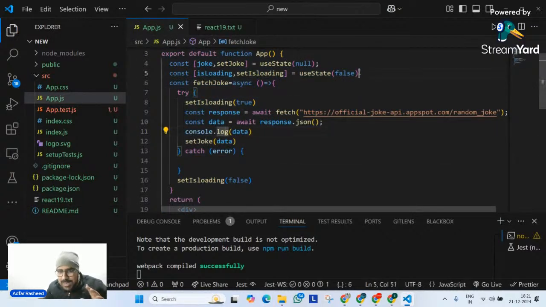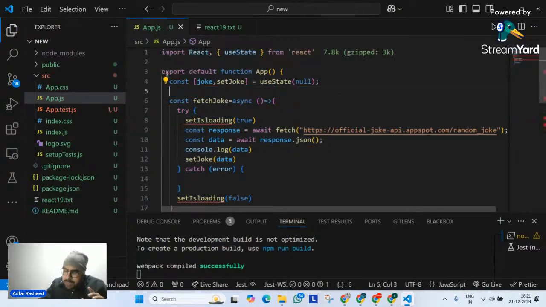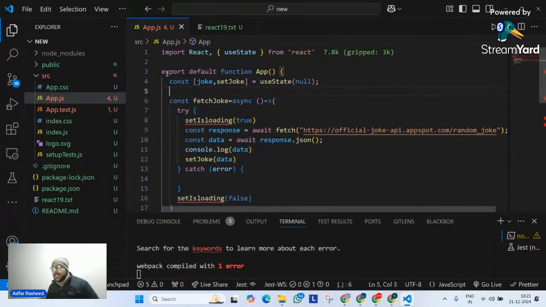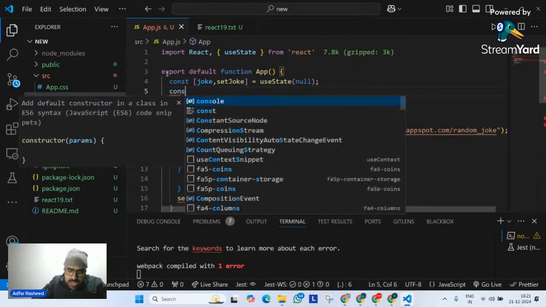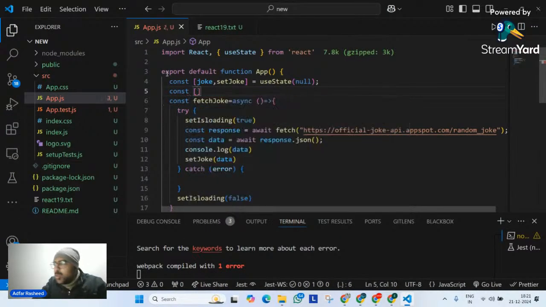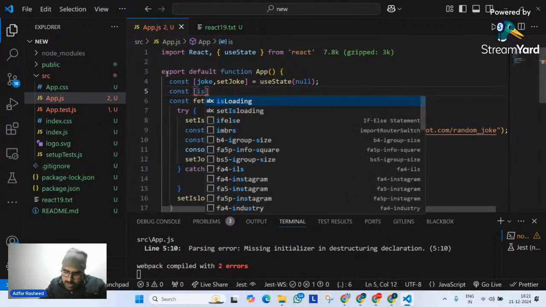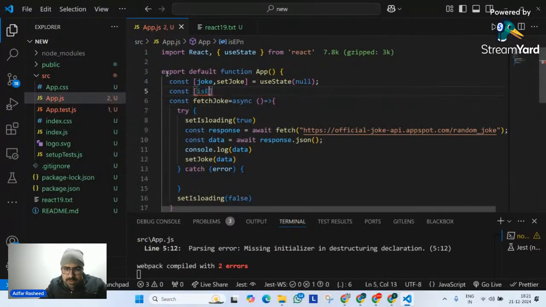Now, React 19 says, instead of defining a separate state for this, don't do that. Define another state. So I will have a state called useTransition, which also returns two things. Number one I can name whatever I want, so I will write isPending, or isLoading, whatever, isPending in that particular case.